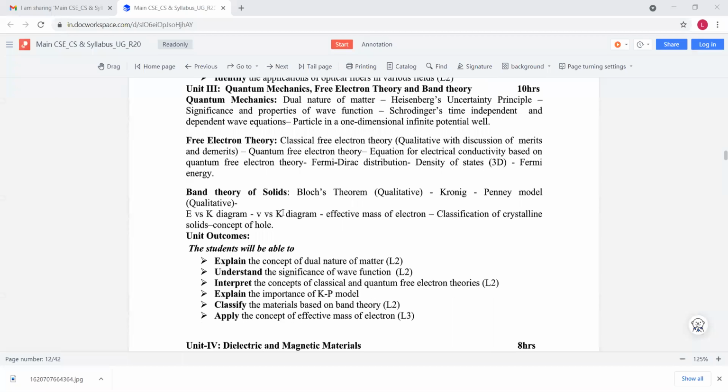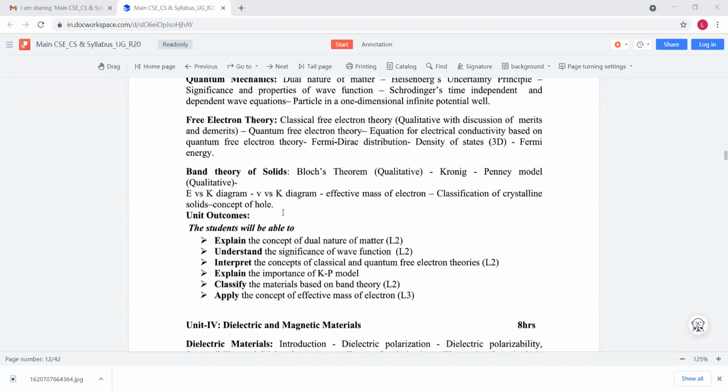To cover these drawbacks, finally the theory is the Bloch theorem, which explains clearly the properties of electrons and how the properties of electrons vary. The properties of the metals are clearly discussed based on this Bloch theorem. And the next concept is the Kronig-Penney model.